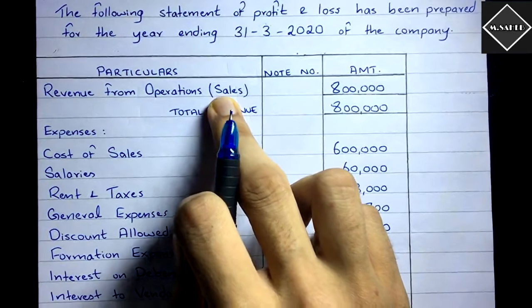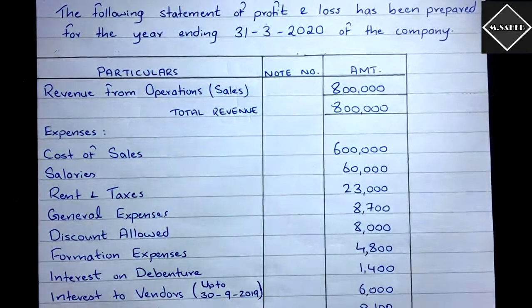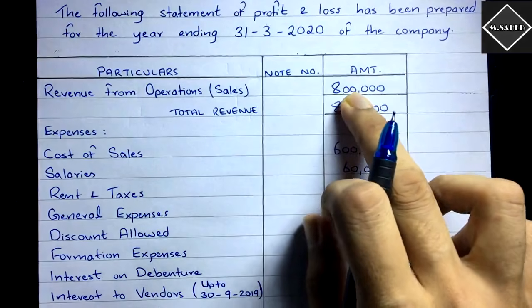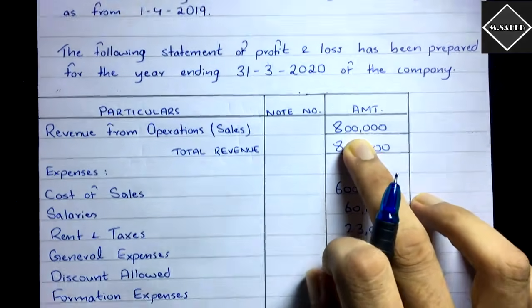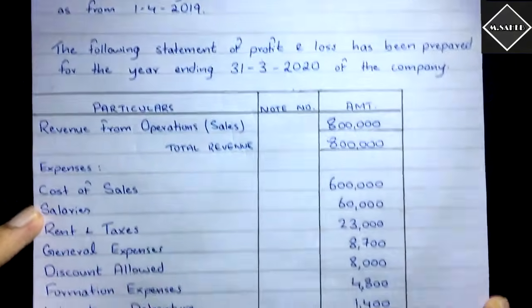You have to understand, they will just give you revenue from operation. So here revenue from operation is given, the whole figure. Now you have to see whether they have given any additional information regarding the pre-sales and post-sales. So we have to look.